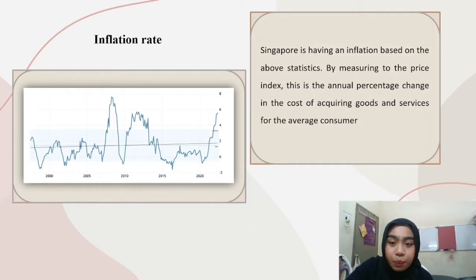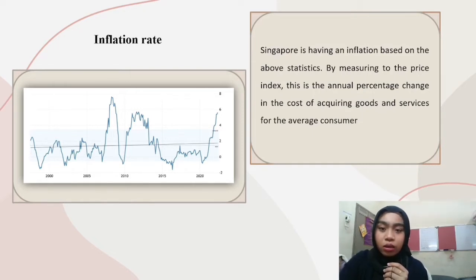negative 0.18%, which is a 0.75 decline from 2019. As for the year 2019, the inflation rate was 0.57%, which is a 0.13 increase from 2018. For 2018, the inflation rate was 0.44%, which is a 0.14 decline from 2017. Moving on to 2017, the inflation rate was 0.58%, which is a 1.11% increase from 2016. As for the years 2013 until 2014, there is an increase by 1%.